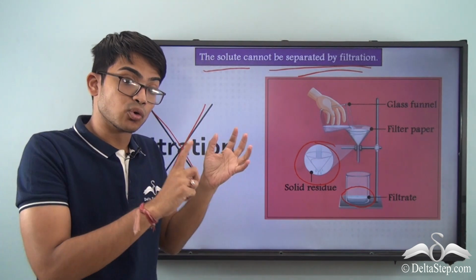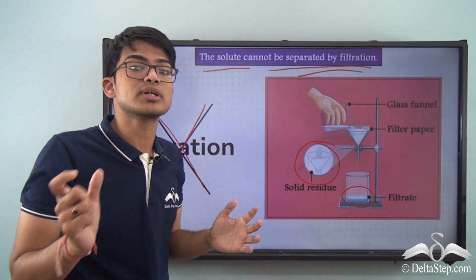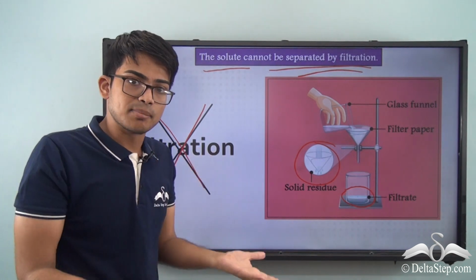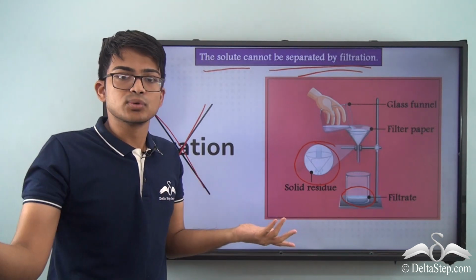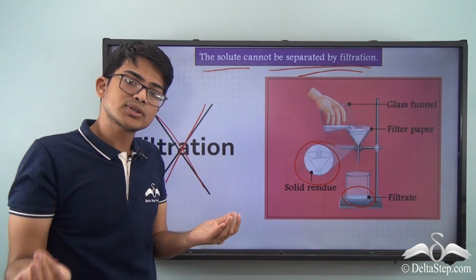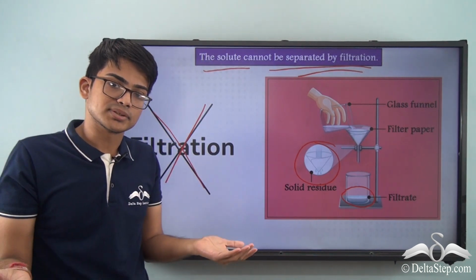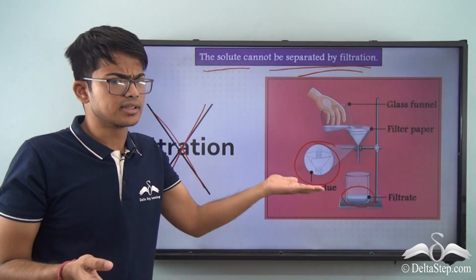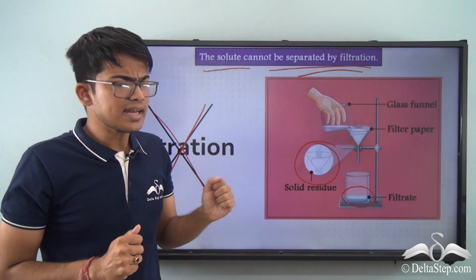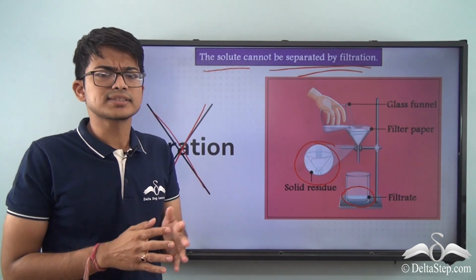But homogeneity does not mean that the individual characteristics of the solvent and the solute are not preserved. In case of lemon juice, let's consider the solute is lemon, the characteristic of lemon will be preserved and also the characteristic of water will be preserved, because water is the solvent and lemon is the solute. Both characteristics will be preserved.